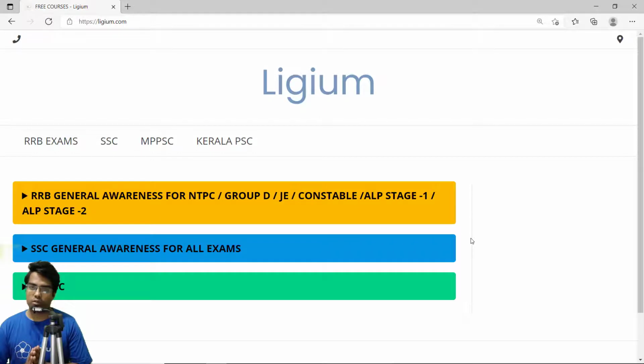And once again we are going to solve some MCQs on modern history. So for RRB this time we are going to solve some MCQs on the English power. Earlier we had seen about the Dutch, we had seen about the French, we are going to see about the English. So let's get started.